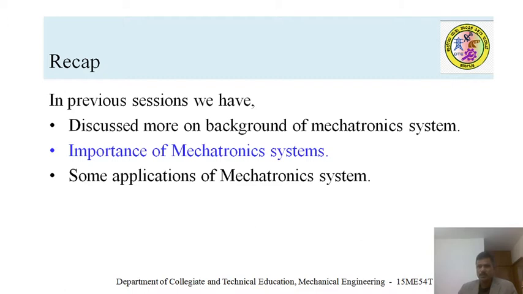There you understood how the mechatronic system has evolved from conventional to microprocessor control systems, as well as the block diagram of a mechatronic system, where you might have seen components like a microprocessor, different memory devices, input devices, output devices, etc. You also understood the importance of mechatronic systems and saw some applications, such as agricultural, aerospace, and automobile applications.